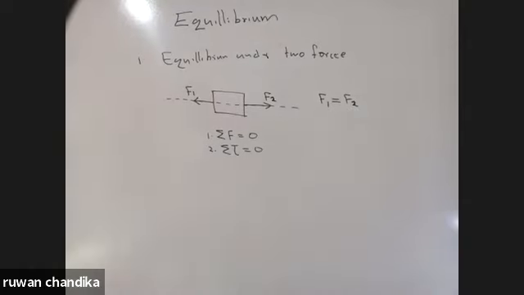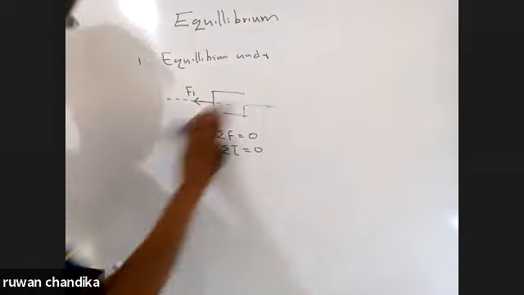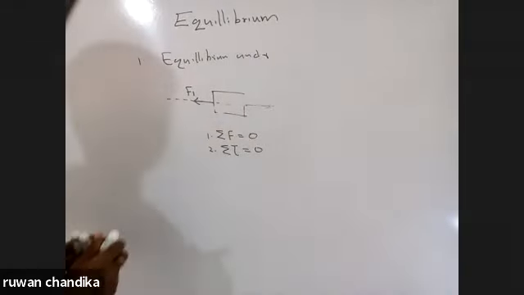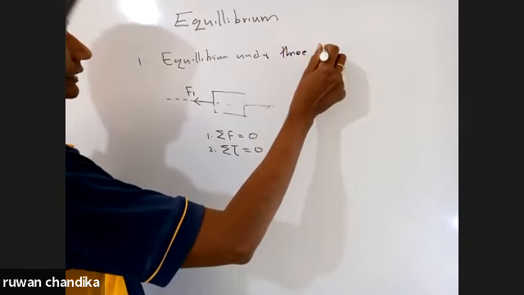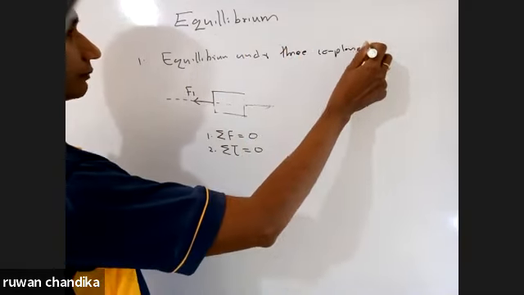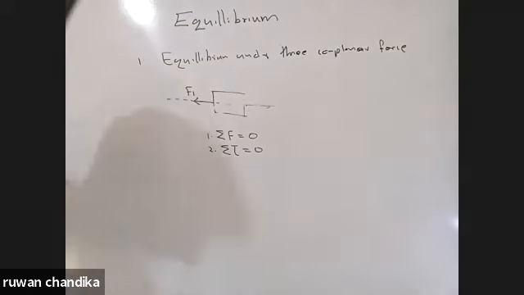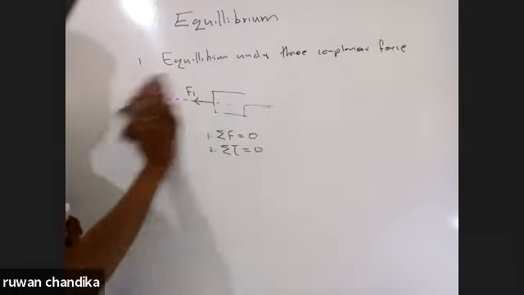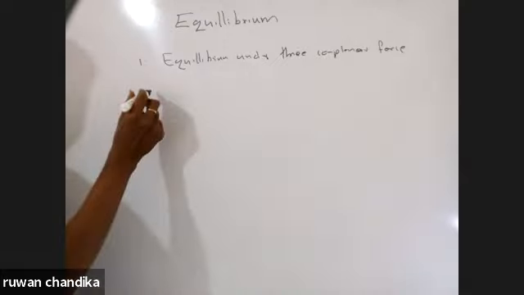Coming to equilibrium under three forces, three coplanar forces. In that also, first we are going to study equilibrium under three coplanar concurrent forces.